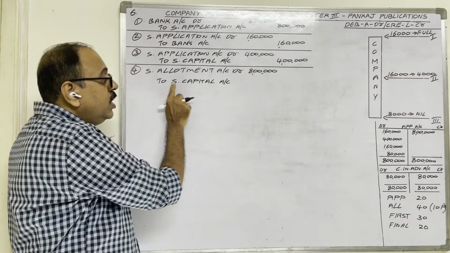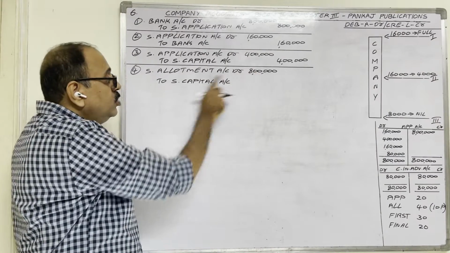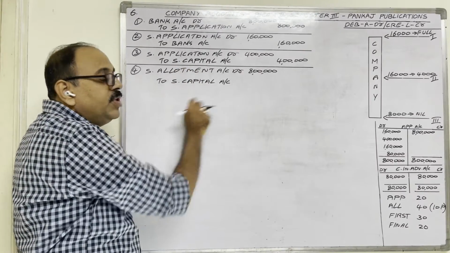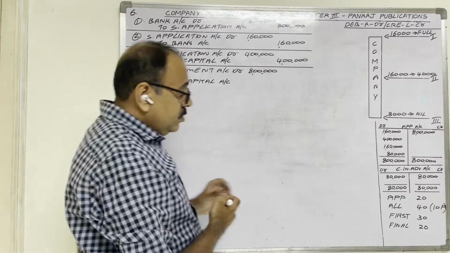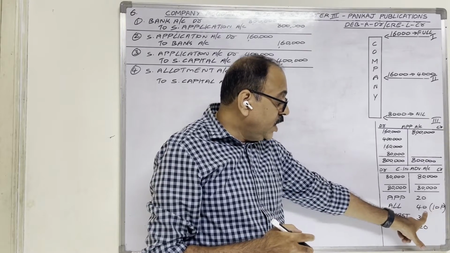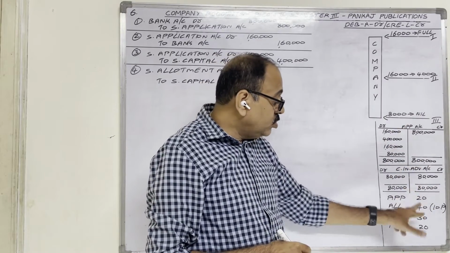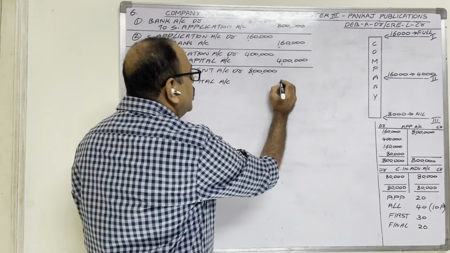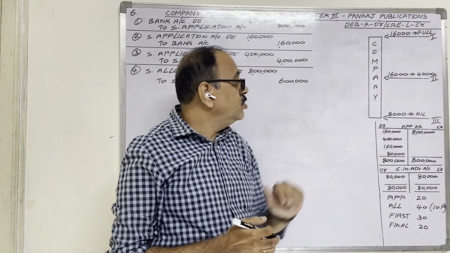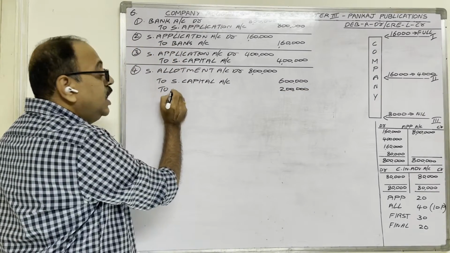Total 8 lakh we should not transfer to share capital because premium is also included here. To share capital, actual allotment money only we should transfer. Premium amount separately we have to show. Allotment money is 40 rupees, of which 10 rupees is premium. Then 40 minus 10, 30 rupees is the actual allotment money on one share. On 20,000 shares, 20,000 into 30 rupees each, 6 lakh rupees. Then premium is how much? On one share, 10 rupees into 20,000 shares, 2 lakh rupees. That 2 lakh we should transfer to share premium account.